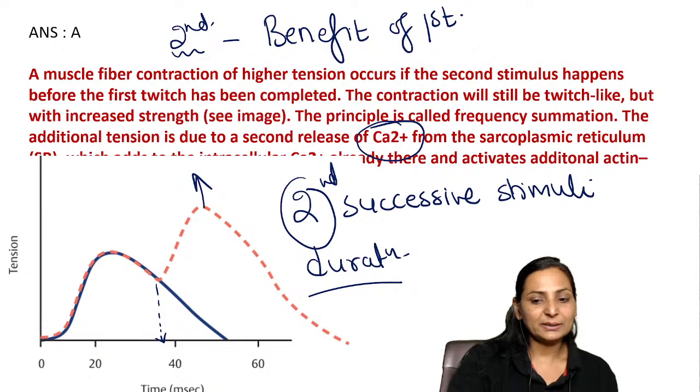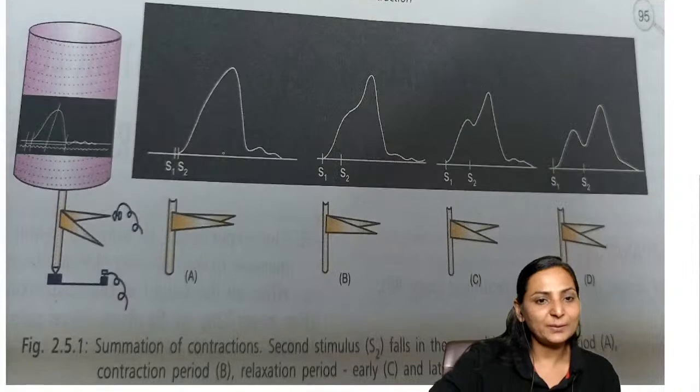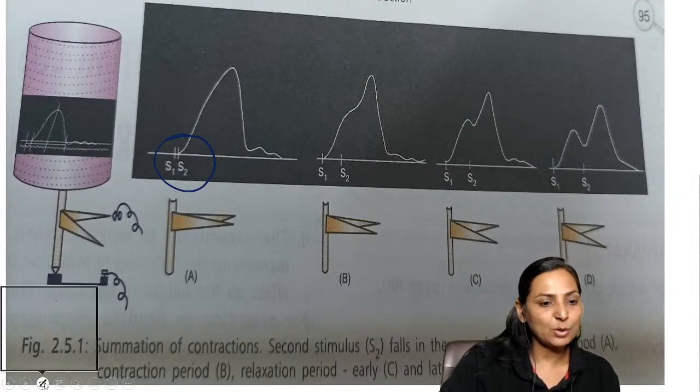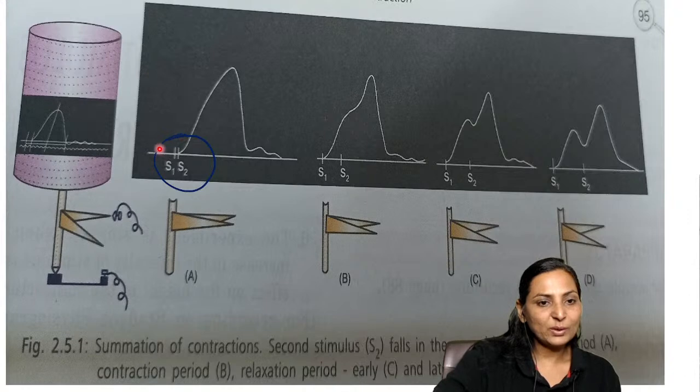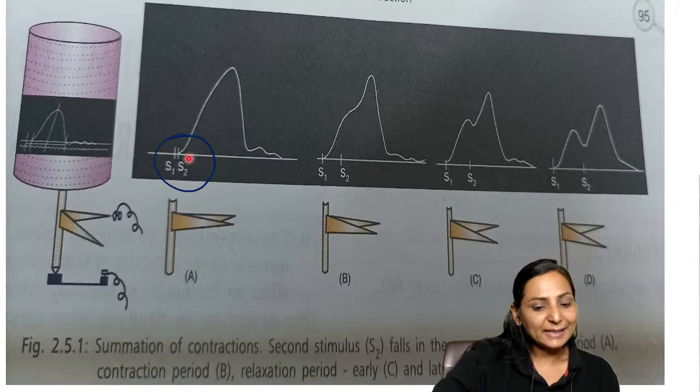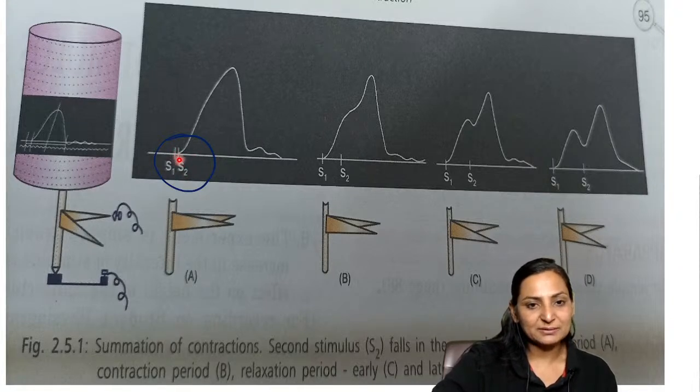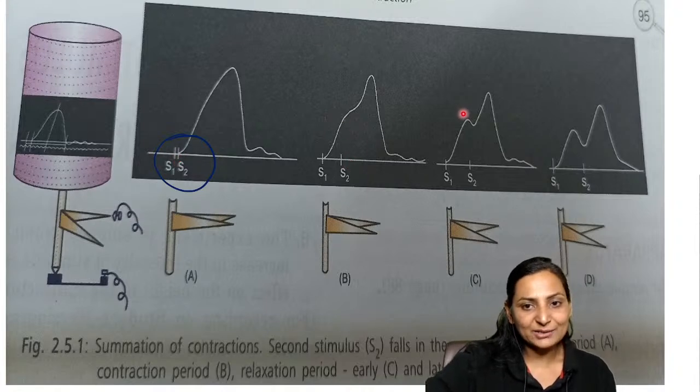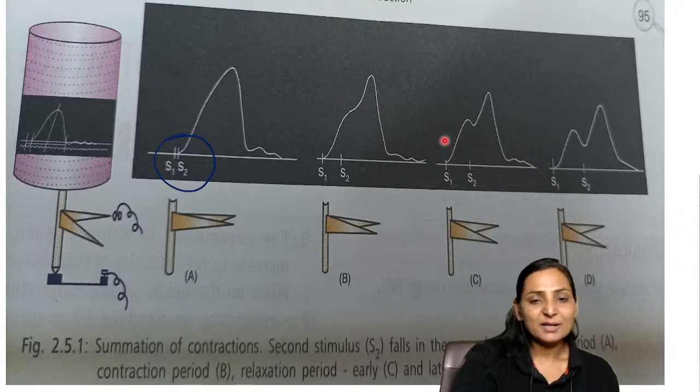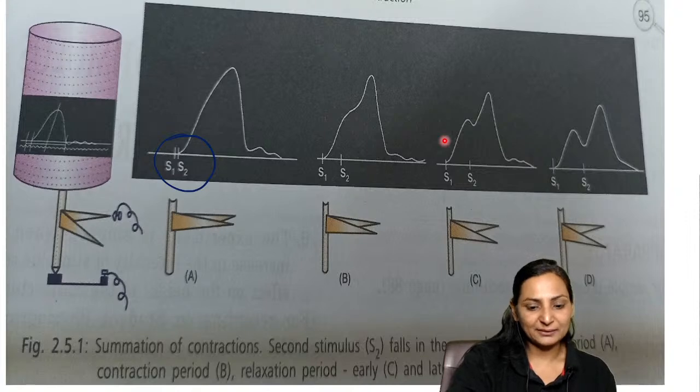If you are giving it during the latent period of the first one, the second happens to fall in the absolute refractory period. If you give during contraction, mid contraction, or during relaxation, these are the points where you're going to get the second curve, which will be of higher amplitude than the first one. This is the effect of two successive stimuli, right?